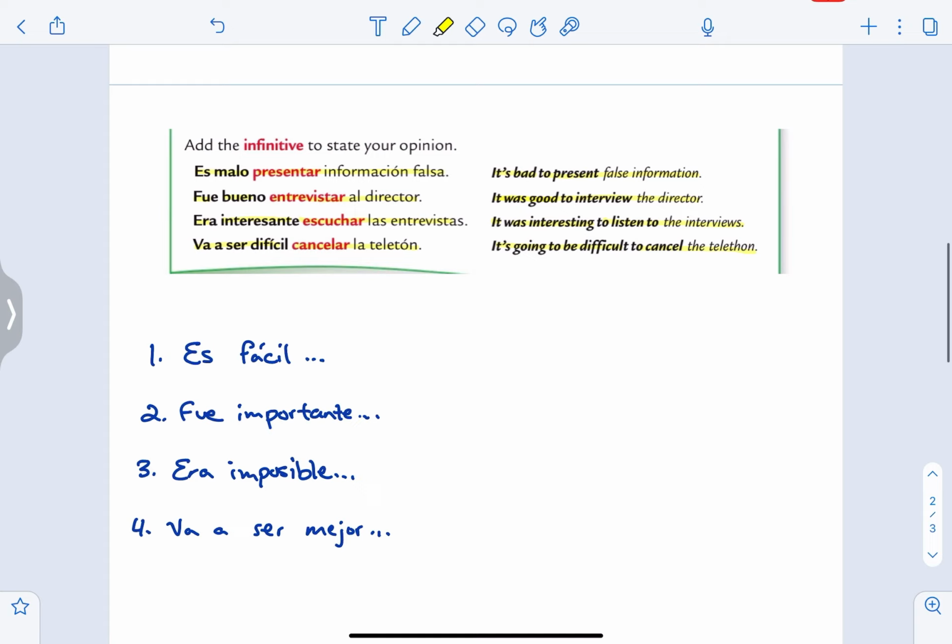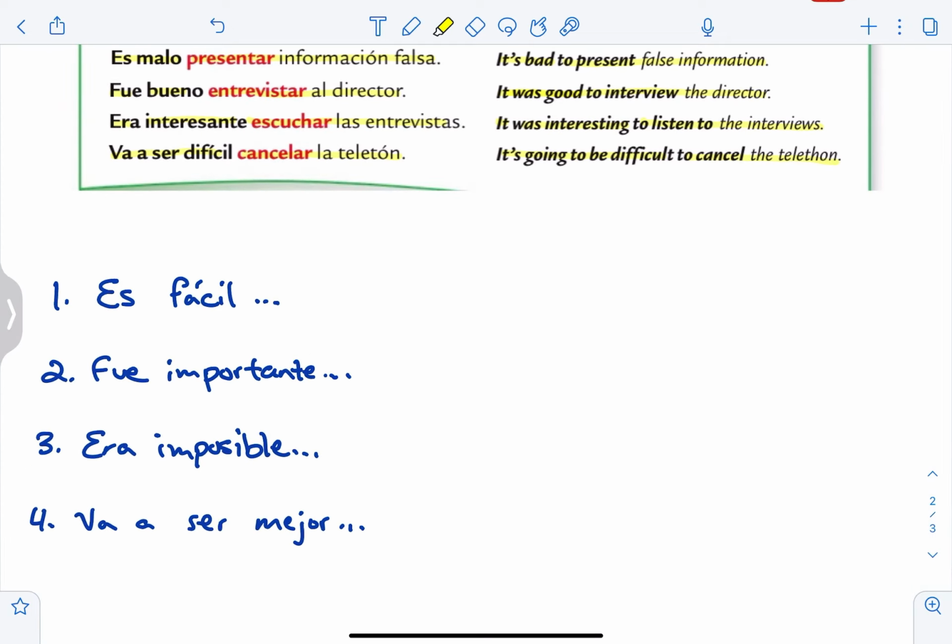So now, as your check for understanding, I would like you to write 4 of your own unique sentences using this style. Your first one, I want you to tell me something that is easy. So where the blanks are, you should have an infinitive verb. For your next example, I want you to write something that was important. Thirdly, something that was impossible, describe. And fourthly, something that is going to be better. After all the blanks, make sure you use an infinitive verb.